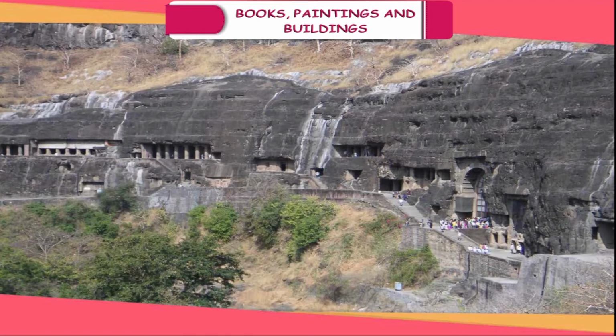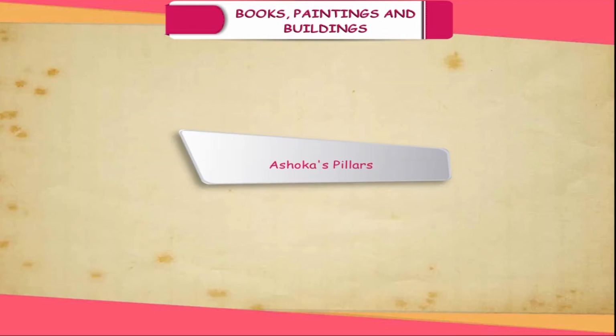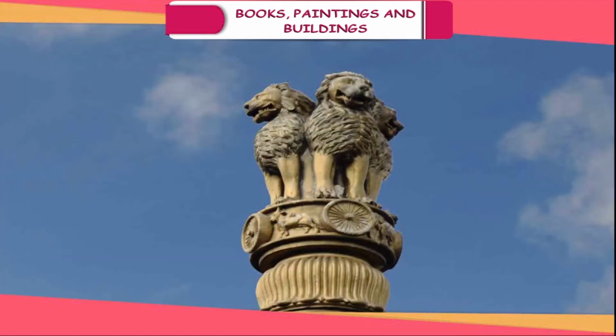Architecture. Monuments are a great source of our knowledge about the past. They not only tell us about the materials used but also about the technological skills of their builders. Ashoka's pillars. During Ashoka's reign, numerous pillars were built. They are monolithic, having decorative tops called capitals, bearing beautifully carved animal figures. The most famous is the lion capital at Sarnath, which is now our national emblem. The lion capital is printed on our currency and on government documents.